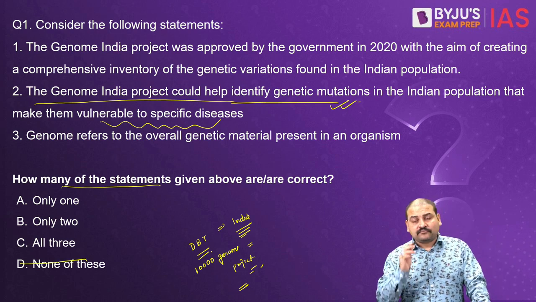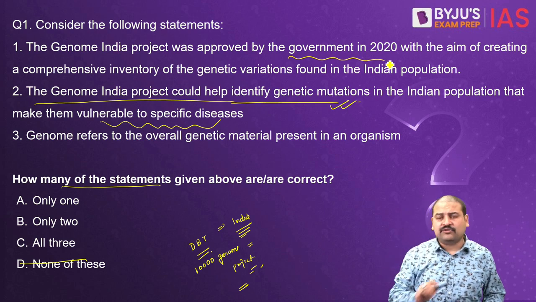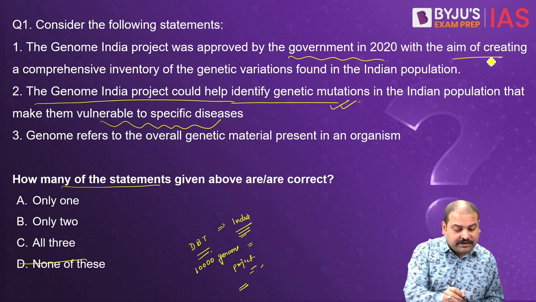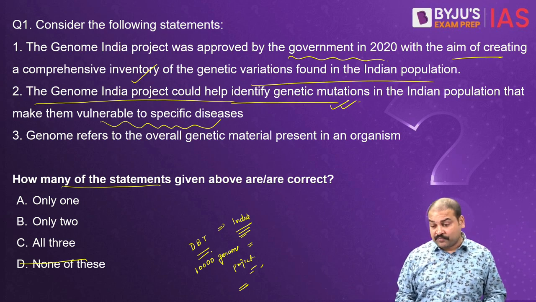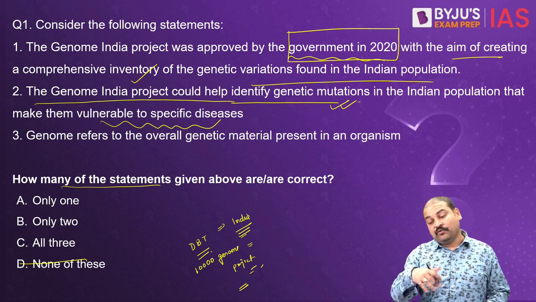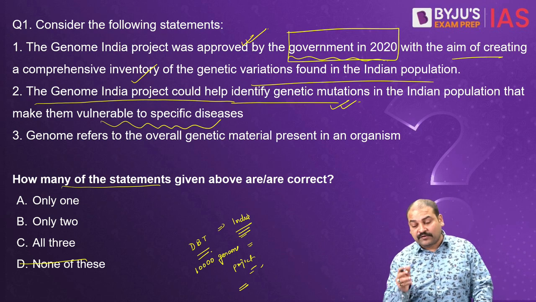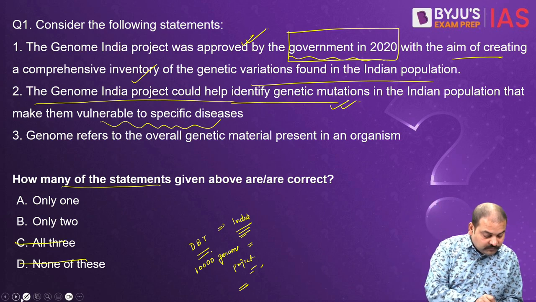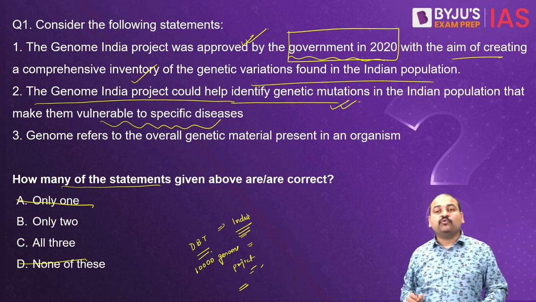Number 2, here we just have to know, was it approved by the government in 2020 or not? Because the rest I told you, that there is an aim of creating a comprehensive inventory of the genetic variations found in the Indian population. Now this, if you knew, it would have been a cakewalk. If you did not know, you would have got confused. But let me tell you, this is a correct statement. It was done in 2020 only. So, 2 statements are correct.